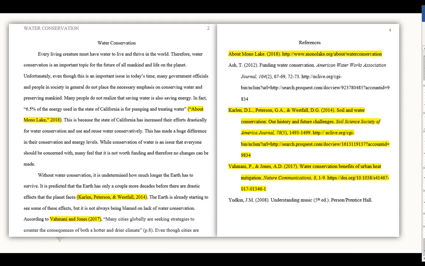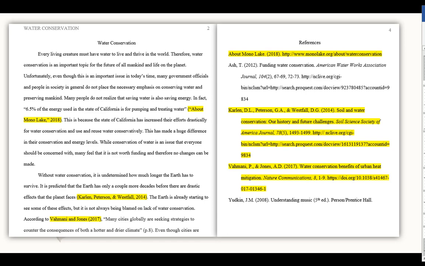In-text citations are used anytime you include information from a source in your paper, whether you use a direct quote or paraphrase the information into your own words. In-text citations tell the reader what information in the paper is from another source and where that information can be found on the reference page.